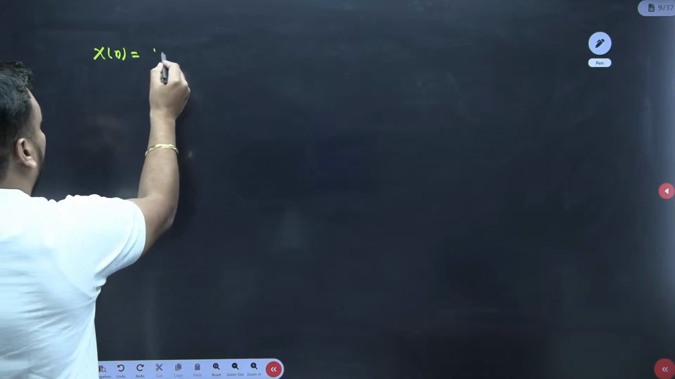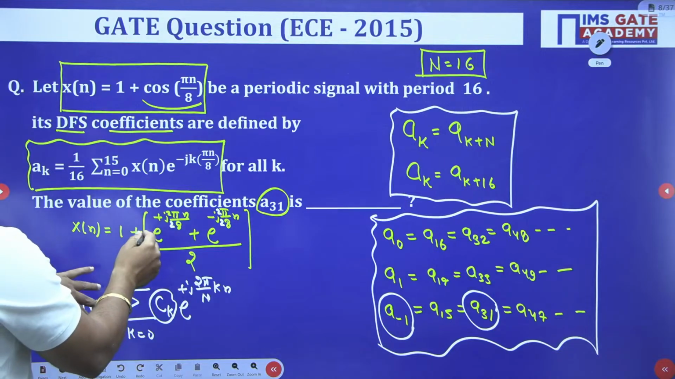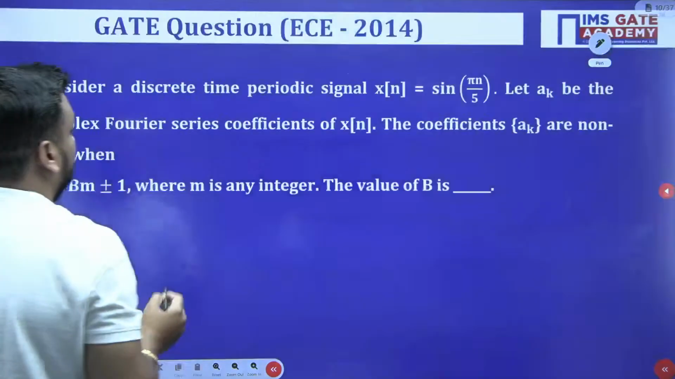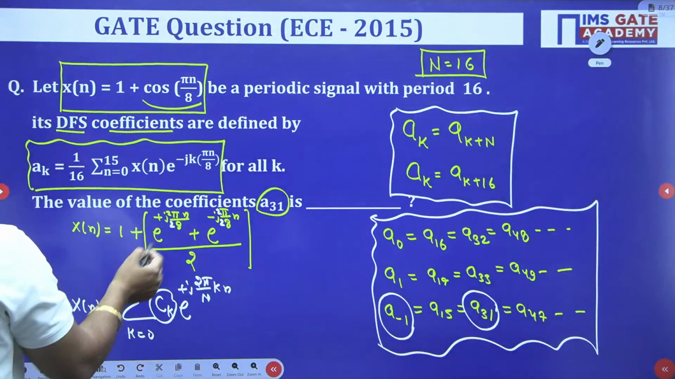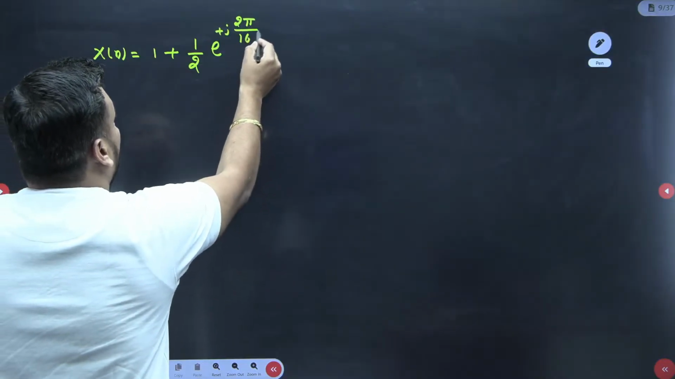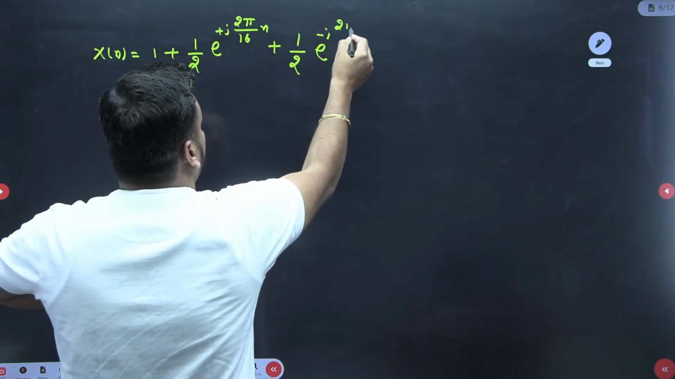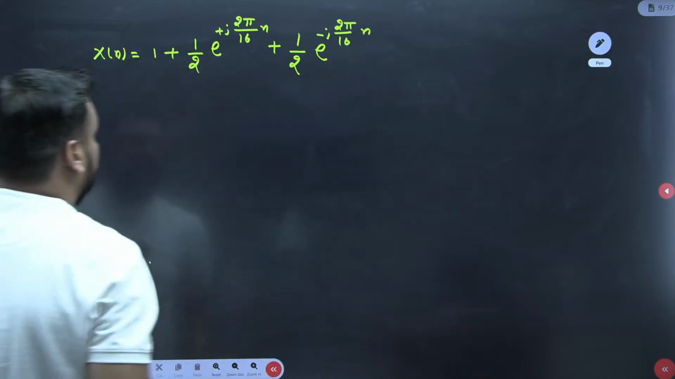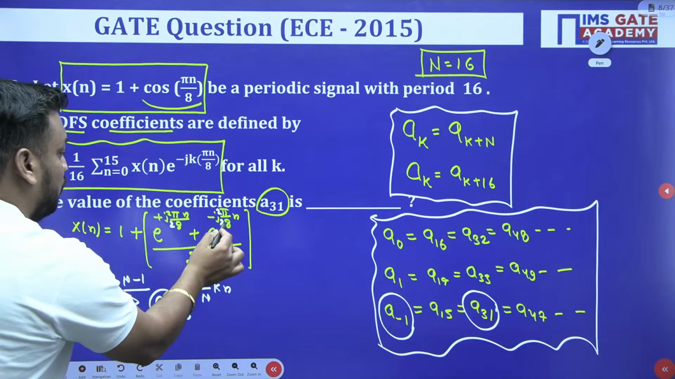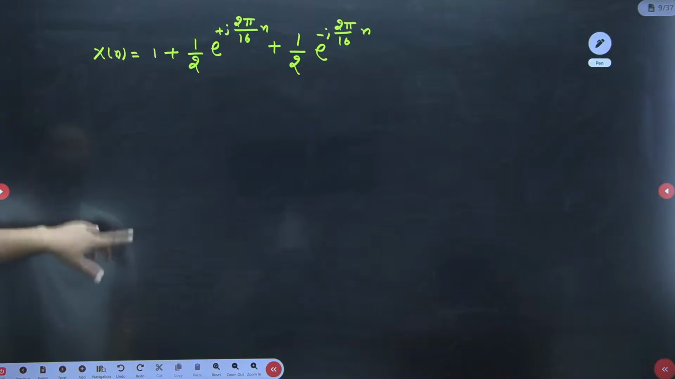The new equation will look like this: x of n equals 1 plus 1 by 2 outside, and then e to the power plus j 2 pi by 16 into n, plus again 1 by 2 e to the power minus j 2 pi by 16 into n. Just cross check again: e to the power minus j 2 pi upon 8, multiplied by 2 in numerator and denominator, gives 16, and the 1 upon 2 I already took outside.